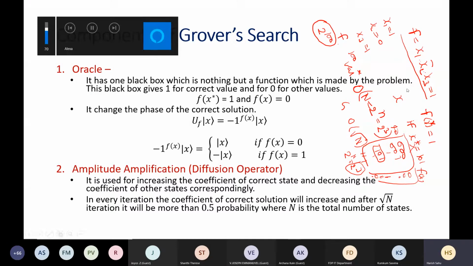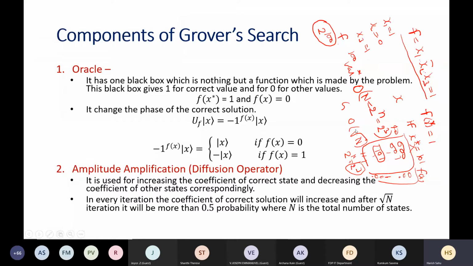So what is happening here is that if we do Grover's kind of thing, then we can do it in order of square root n. That is less. The function here is for Boolean satisfiability, and what I am saying is that a searching problem can be converted into Boolean satisfiability. So here also we are searching for a satisfying assignment. Searching classically is order n, Grover's is order square root n.